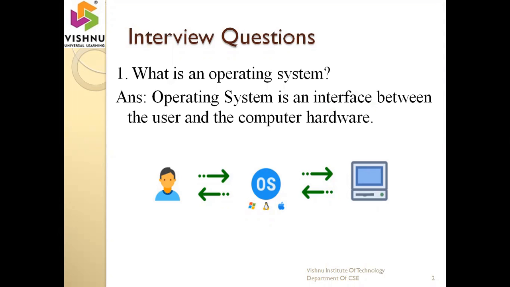So what does the computer hardware contain? The computer hardware contains RAM, hard disk, some input output devices, and the central processing unit. All these hardware components work with the help of one software, and that software is called an operating system. The operating system provides the communication to the user. That's why the OS is an interface between the user and the computer hardware.